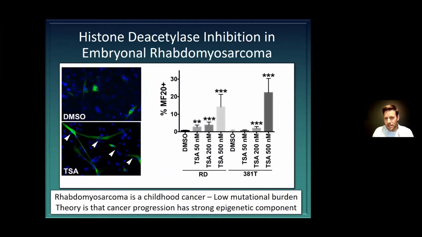We got some evidence of this from large-scale drug screens that we performed actually before all this work, looking at over 40,000 different compounds. One of the compounds that was able to induce differentiation of the cancer cells was HDAC, histone deacetylase inhibitors. They were able to show some types of differentiation of these cancer cells, although not on the scale, obviously, of what we're able to do with CRISPR. And so this suggests that since there's not a high mutational burden in this cancer, there may be an epigenetic signal that's helping to repress differentiation of those cells.